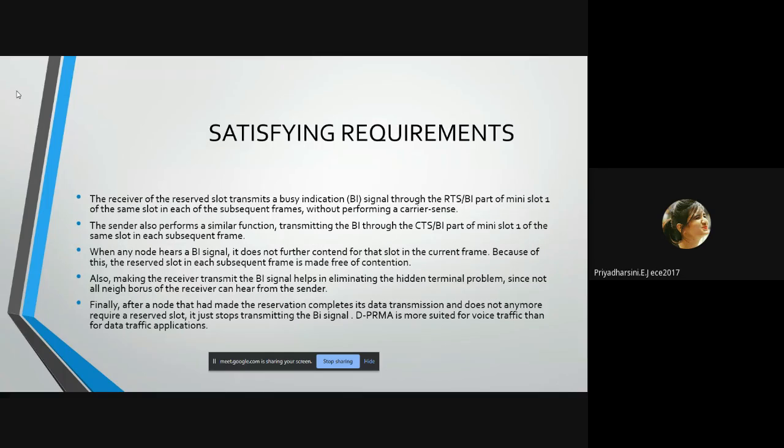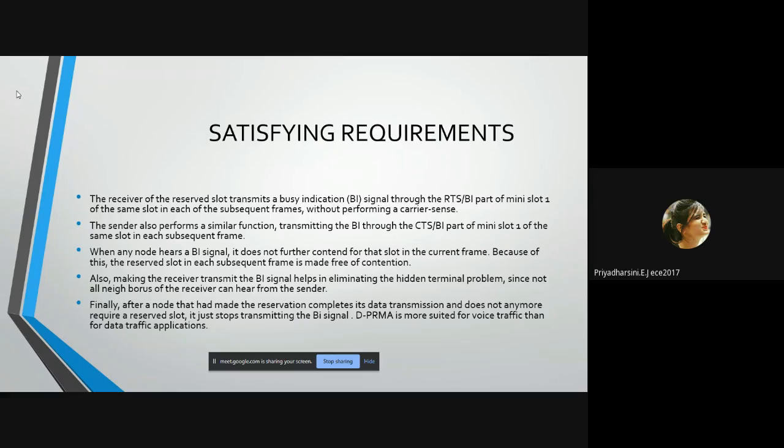Next, these are some of the ways requirements are satisfied. The receiver of the reserved slot transmits a busy identification signal, that is the BI signal, through the RTS or BI part of mini slot 1 of the same slot in each of the subsequent frames without performing carrier sense. The sender also performs a similar function, transmitting a BI through the CTS or BI part of mini slot 1 of the same slot in each subsequent frame. When any node hears a BI signal, it does not further contend for the slot in the current frame. Because of this, the reserved slot in each subsequent frame is made free of contention.